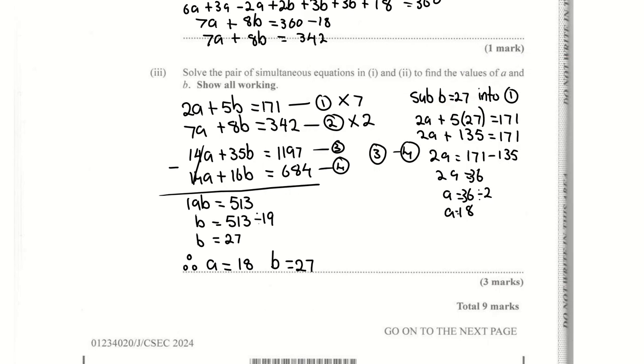So if your calculator cannot solve the answer, you can always just check it by substituting these values into equation 1 and equation 2. You need to make sure it works for both equations. If it does not work for both equations, then something is wrong with your answer. You need to check over. And that is the end of January 2024.